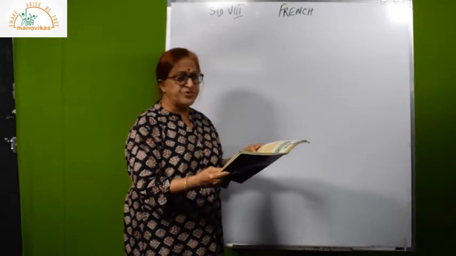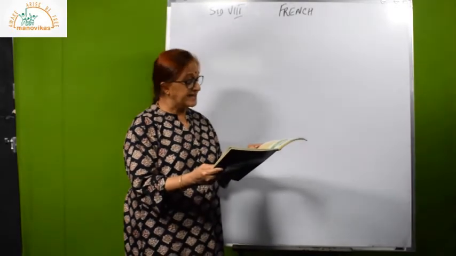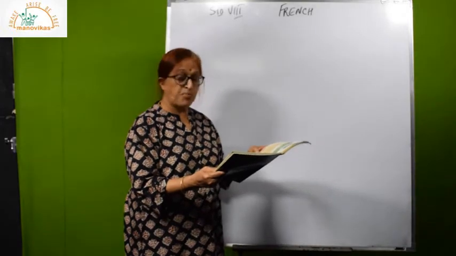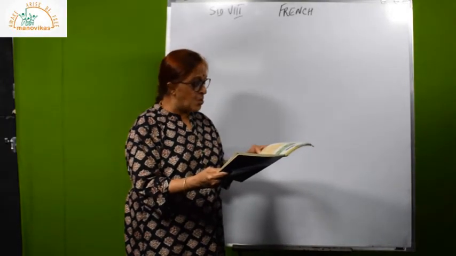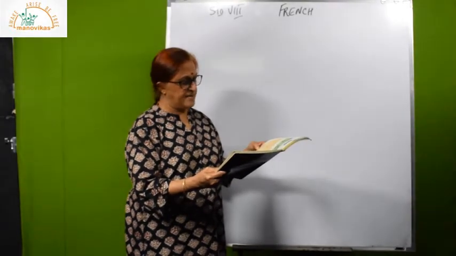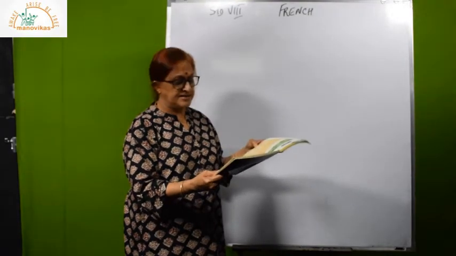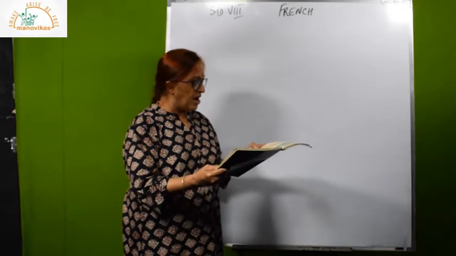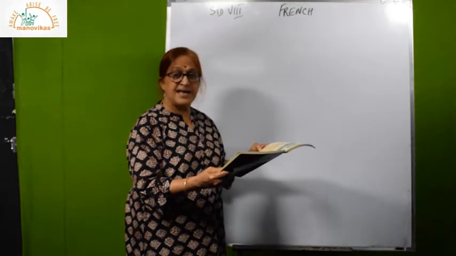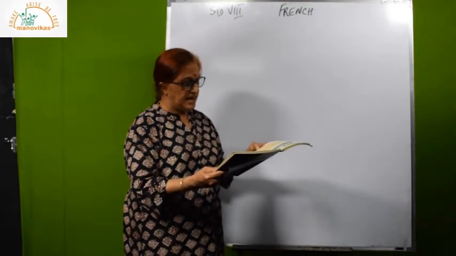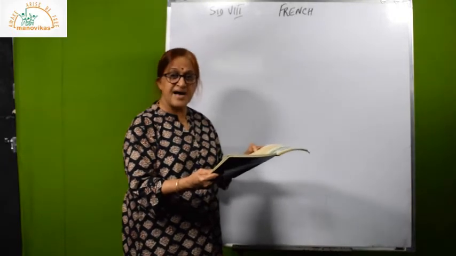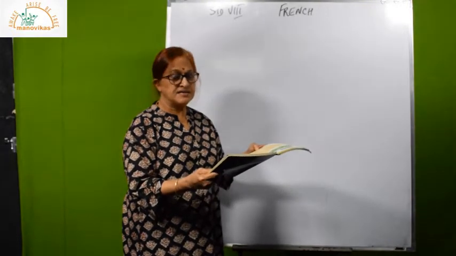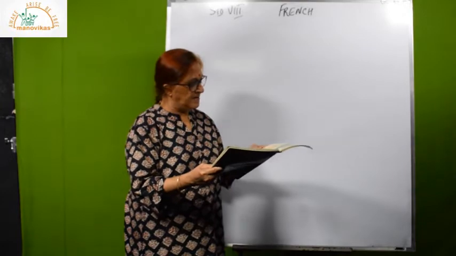En quoi est la bouteille? Now they are asking a question. What is the bottle made of? En quoi est la bouteille? Elle est en verre. It is made of glass. Verre means glass. En quoi est la clé? Clé is key. Elle est en fer. Fer is iron. That is a metal.